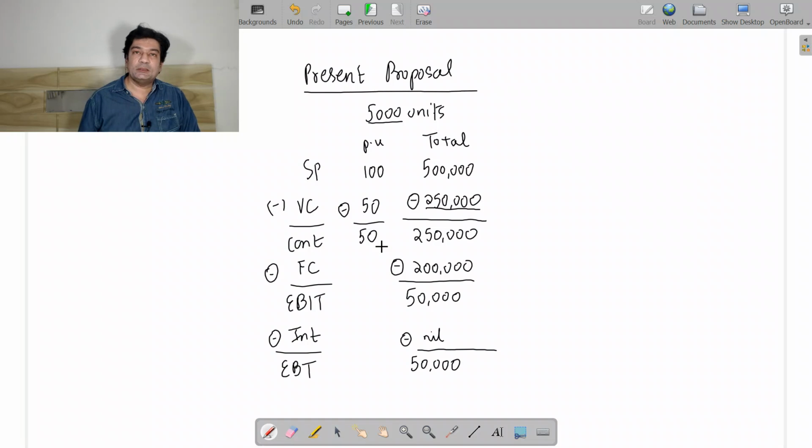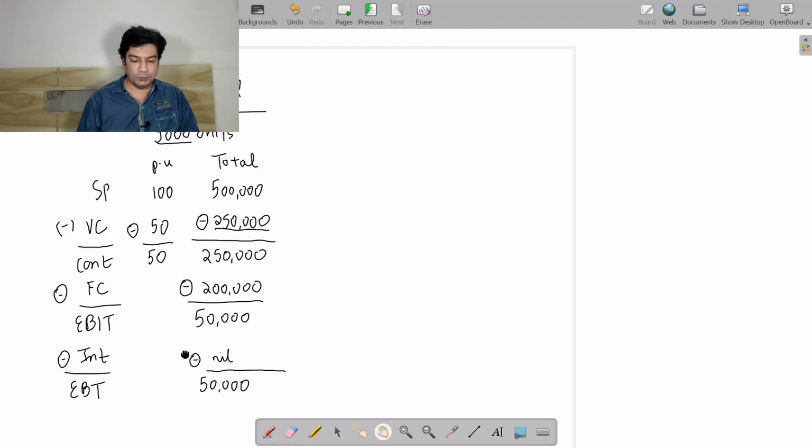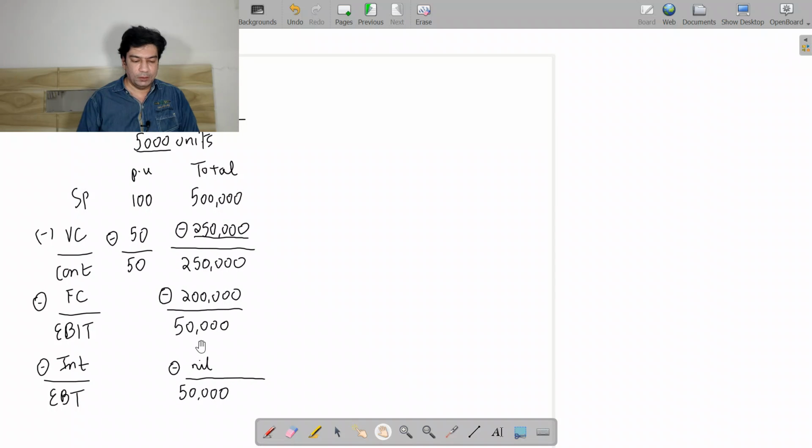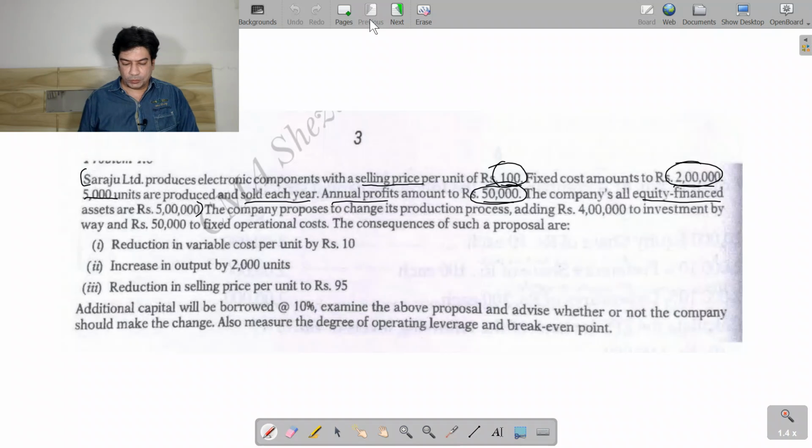Now let us see what they have told us with regards to the other proposal. The company proposes to change its production process, adding 4 lakh to investment by way of 50,000 to fixed operational cost, and the consequences of such proposals are there will be reduction in variable costs.